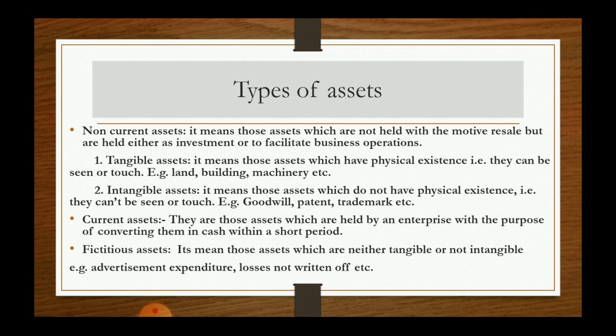Now, after knowing the meaning of current asset, there is one more important category of asset which is known as fictitious asset. It means those assets which are neither tangible nor intangible. For example, advertisement expenditure, losses not written off, etc.